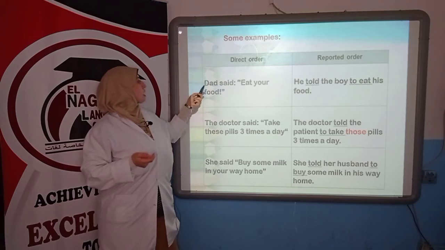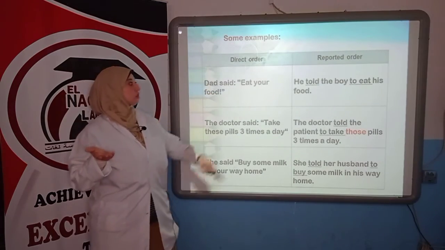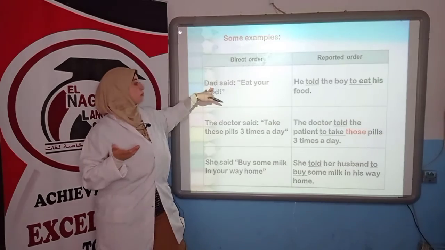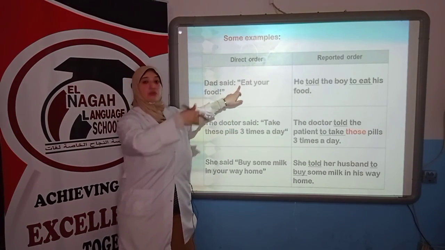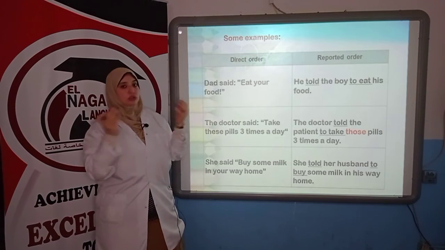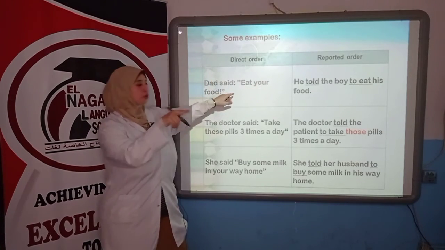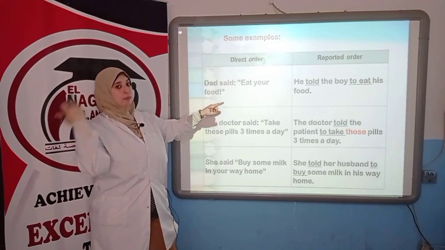Examples. Dad said, eat your food. Reported speech: Dad told the boy, eat will be to eat. This is our link word. It's very simple, it's very easy. To eat your food, of course I'm going to change it to his food, the boy's food.